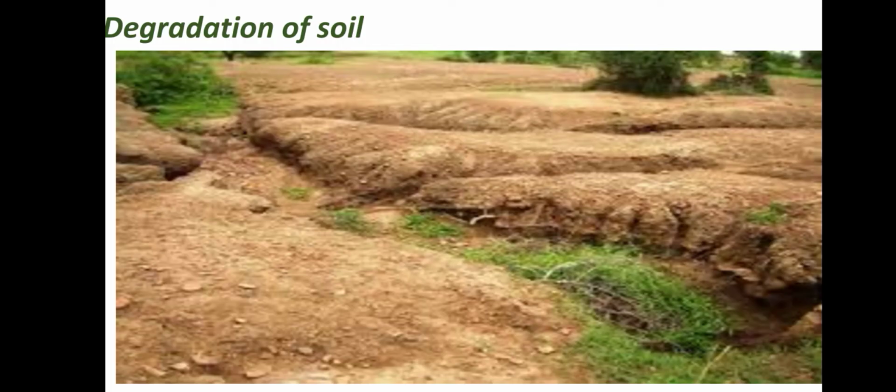Next comes the degradation of the soil. How is the soil degrading? That is mainly due to soil erosion and depletion. These are the major threats to the soil resource, caused by human and natural factors. What leads to soil degradation? Deforestation, where we cut the trees, overgrazing, and overuse of chemical fertilizers and pesticides will spoil the soil.